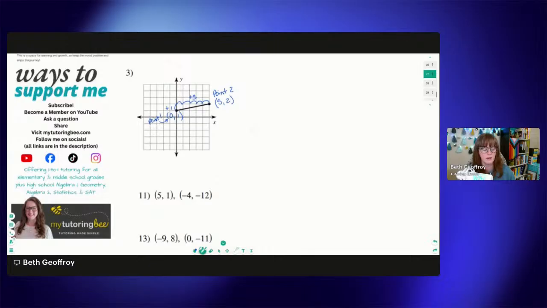And then let's go ahead and average each of our x's and y's. So our x's are 0 and 5, and our y's are 1 and 2. So we're just taking the average of each of those. Now, 0 plus 5 is 5, so 5 over 2. 1 plus 2 is 3, so 3 over 2.